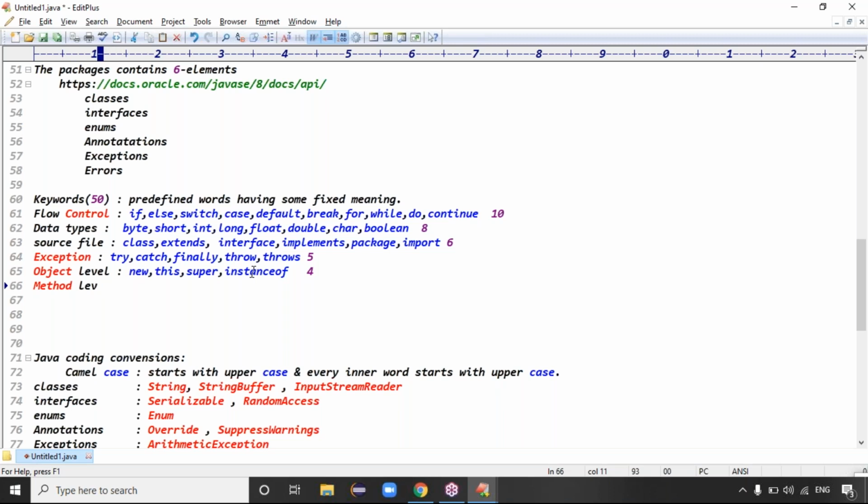Next one is method level, guys. If you take the method level keywords, in method level we have the return type void, and to return the value, we have the return statement, right? Exactly. Void and return, guys. These two are the method level keywords.